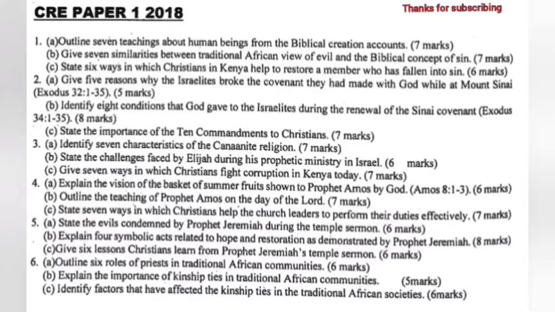Question 2a. Give 5 reasons why the Israelites broke the covenant they had made with God while at Mount Sinai. It is found in Exodus chapter 32 from verse 1 to 35. 2b. Identify 8 conditions that God gave to the Israelites during the renewal of the Sinai covenant. It is found in Exodus chapter 34 from verse 1 to 35.